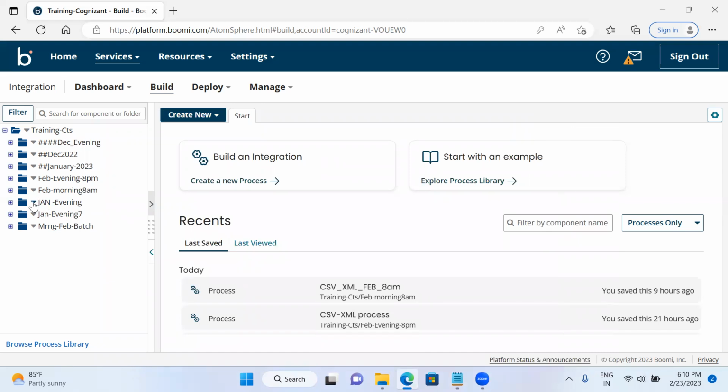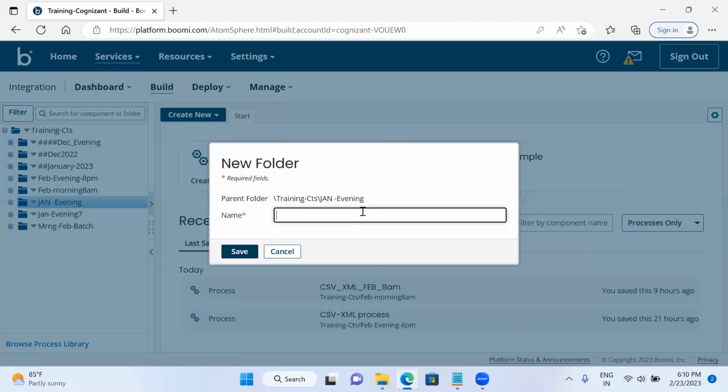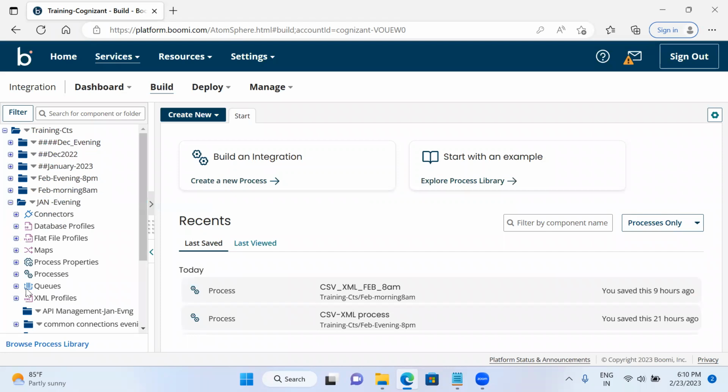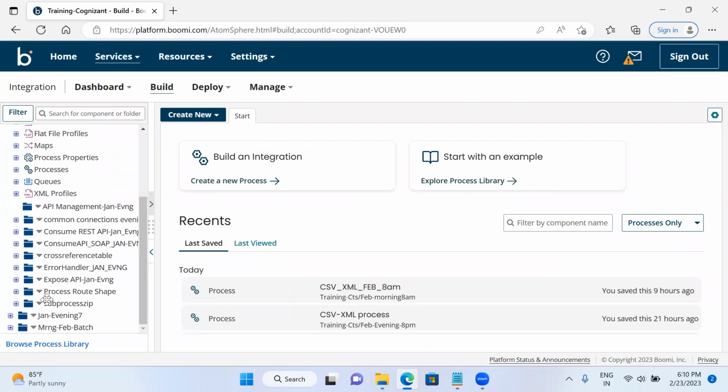So this is your batch I'm selecting here. I will create a new folder, and I am giving it the name API management. I am naming the file API management John evening. Okay, I have created the file. Fine, now I will go and create the component.